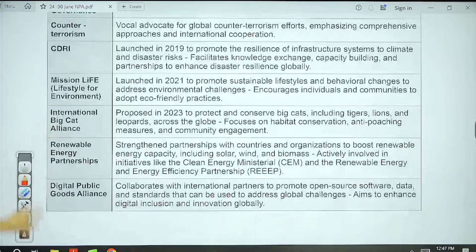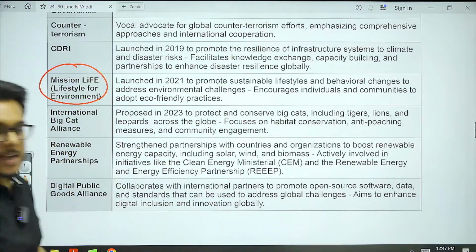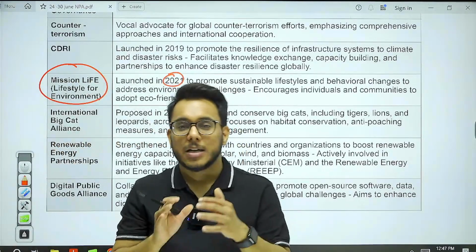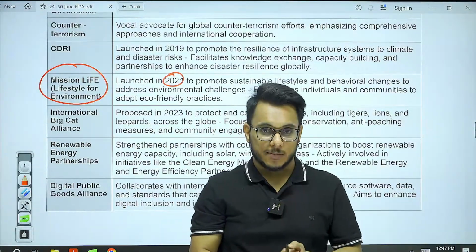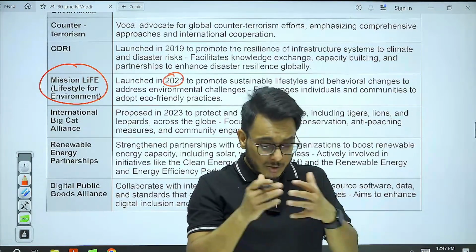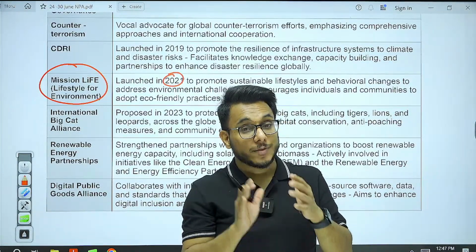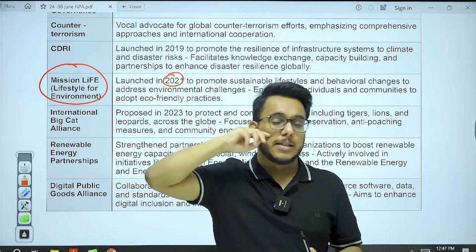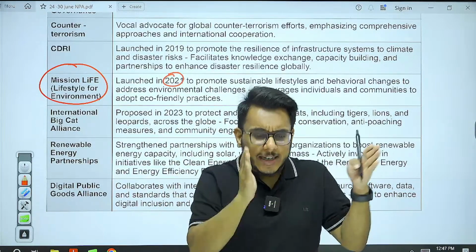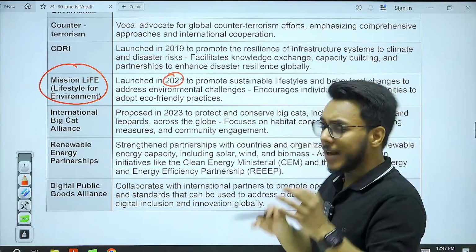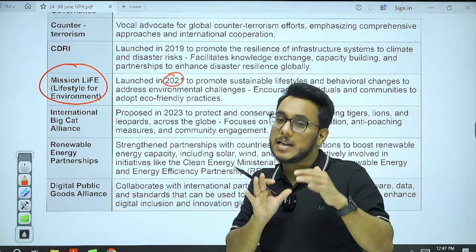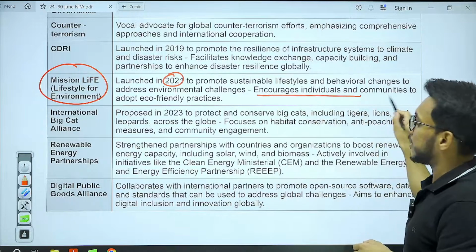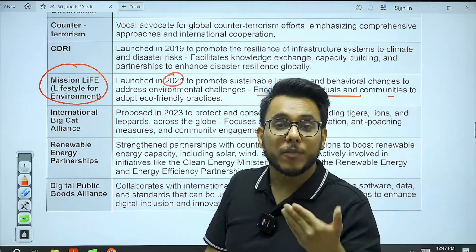Then there is Mission Life. Now, what is Mission Life? We launched Mission Life in 2021, and it aims to promote sustainable consumption by the people. A lot of the carbon footprint is because of consumption by the consumers. All the time you are demanding fast fashion, all the time you demand a lot of plastic for a lot of things. So it is leading to a lot of carbon emissions. So the Life initiative aims to promote sustainable consumption by the citizens so that the carbon footprint of the world as a whole declines. It encourages individuals and communities to adopt eco-friendly practices.